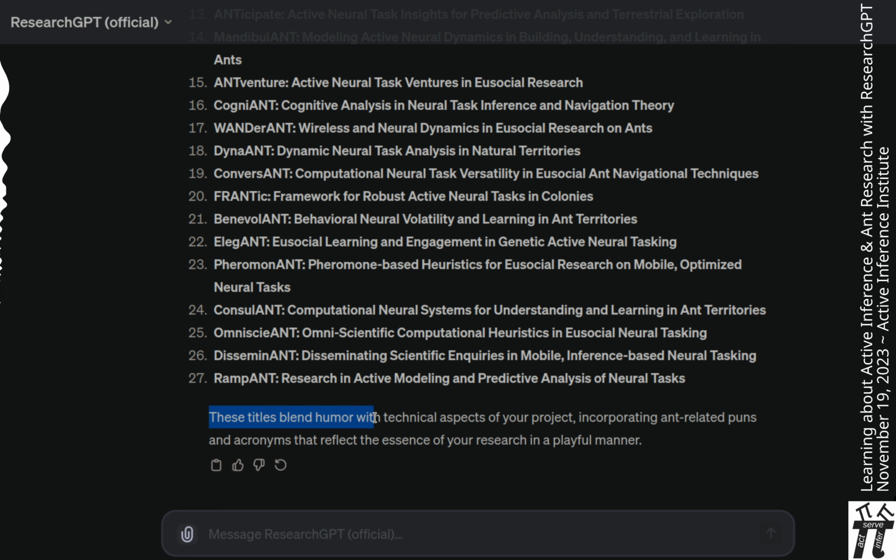These titles blend humor with technical aspects of your project, incorporating ant-related puns and acronyms that reflect the essence of your research in a playful manner.